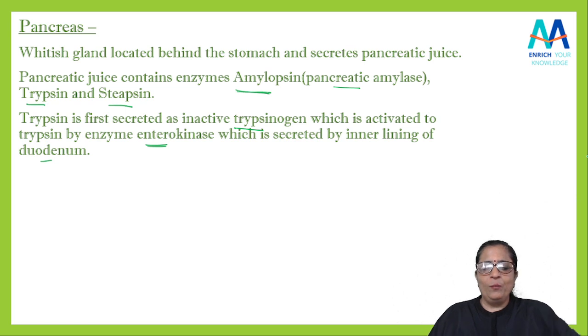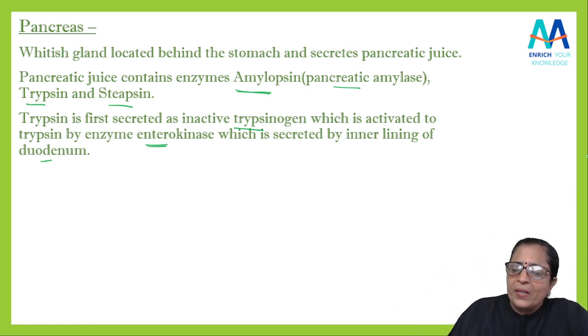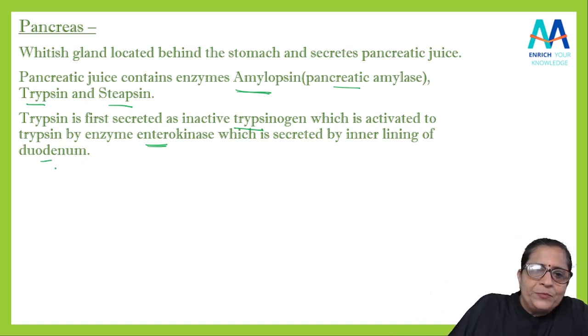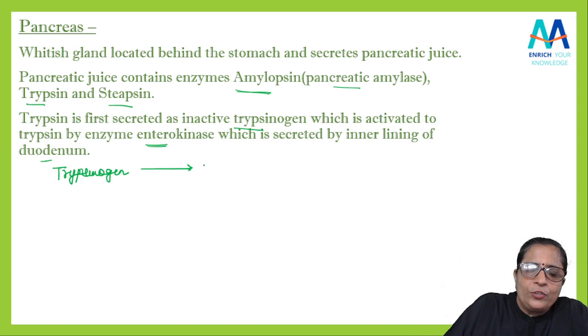I'll tell you a little bit more about the pancreas, students. As I told you that trypsin is first inactive, so we can write here that trypsinogen is activated to trypsin.